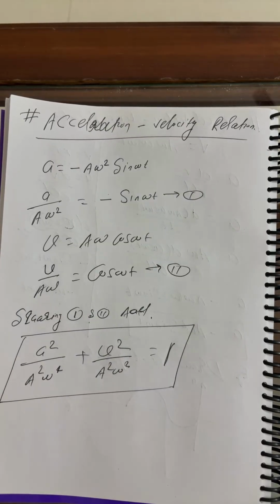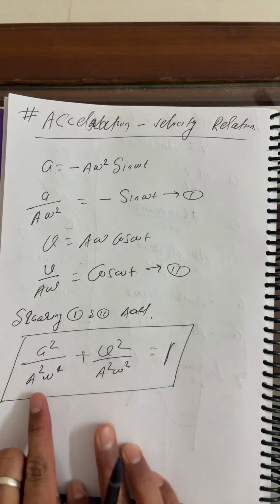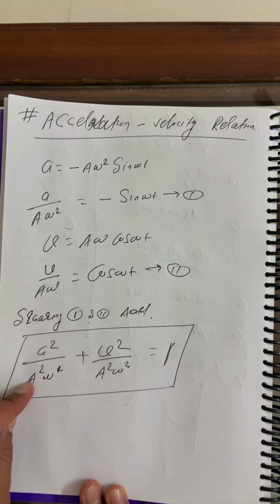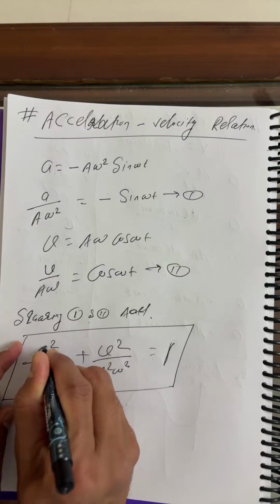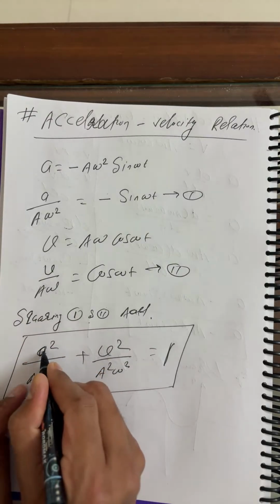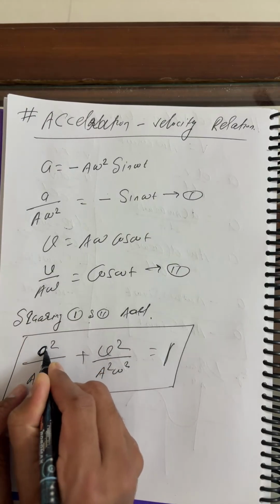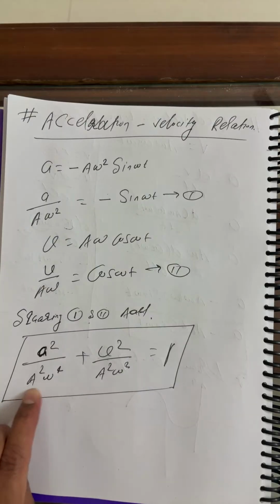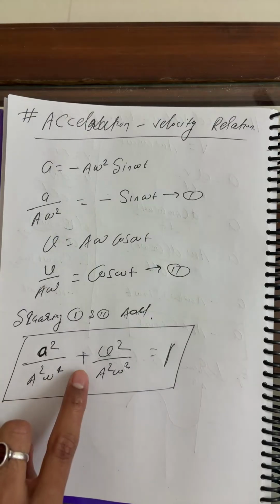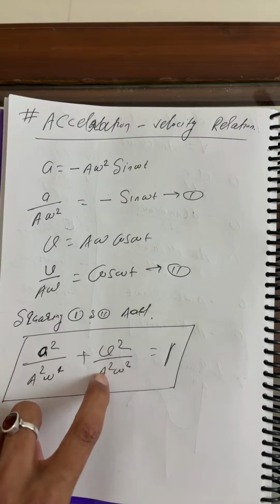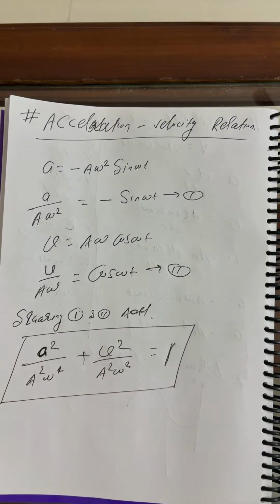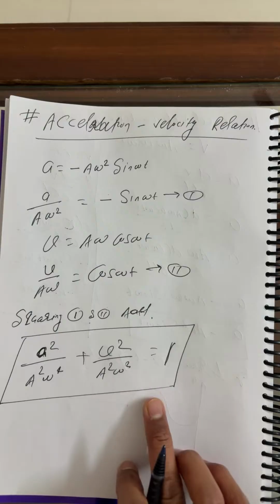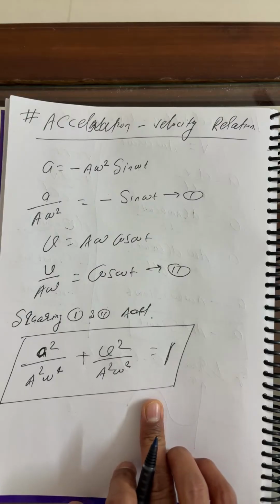Okay, anyone answer from all of you? What is the nature of the equation? A square upon A square omega to the power 4 plus v square upon A square omega square is equal to 1. Anyone? Write in the chat box. What is the nature of the graph, the nature of the equation?